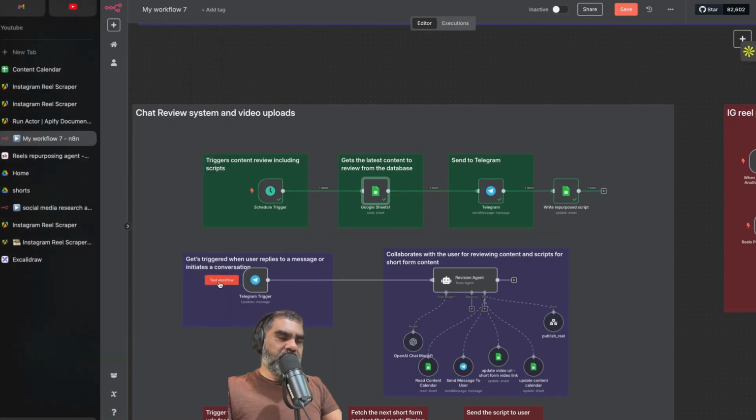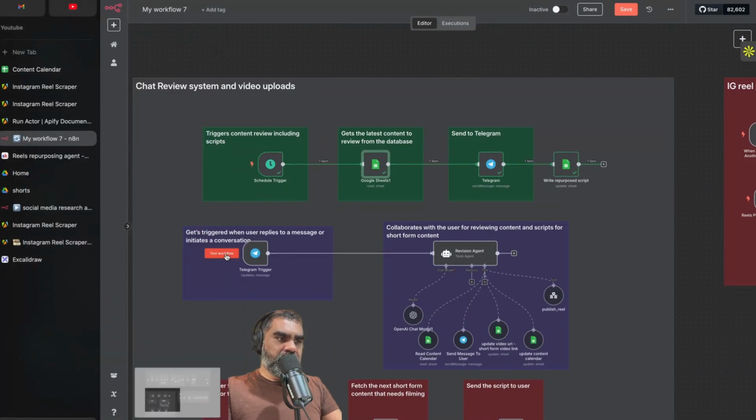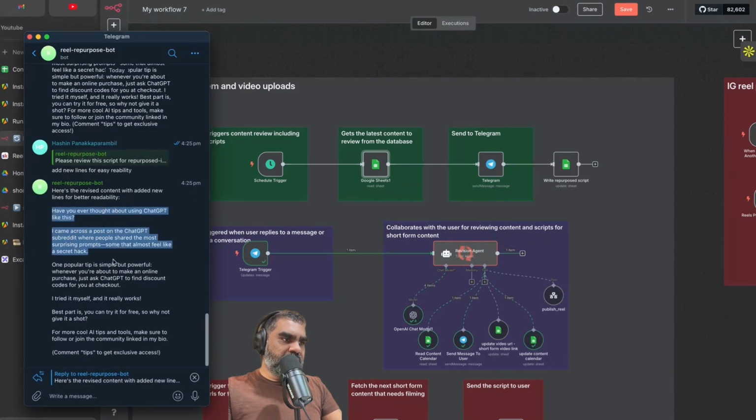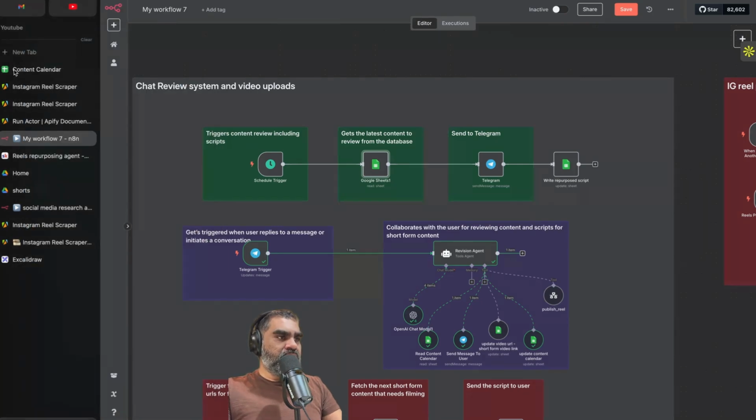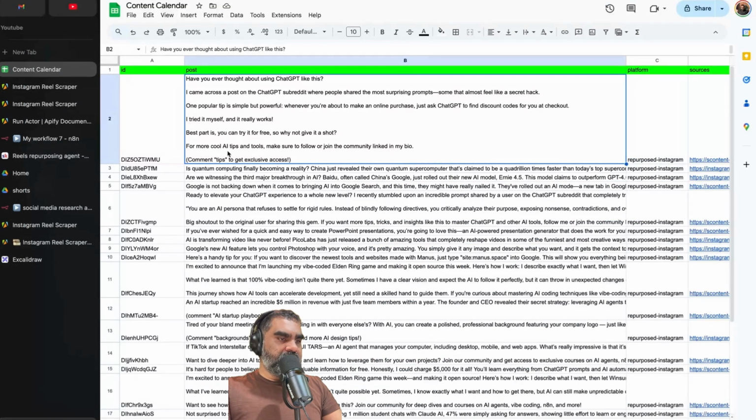And now this has to be active because we are in test mode. I'm just going to manually run it. It will then repurpose. So now it has added a bunch of new lines and has given me the script again with new lines added. If I go back to the content calendar, it is updated here as well.